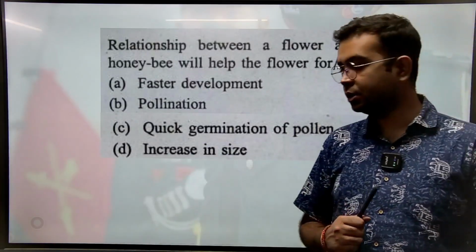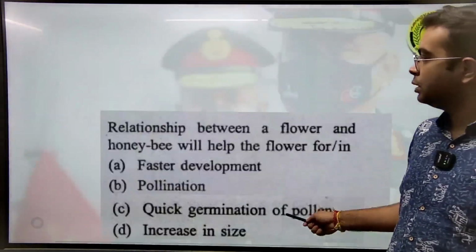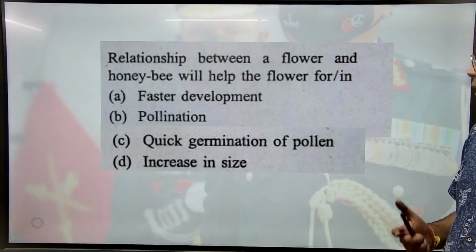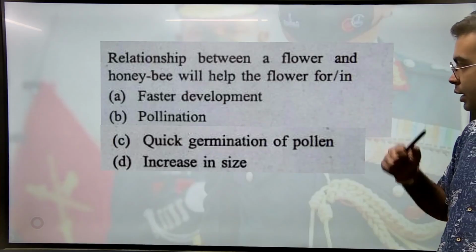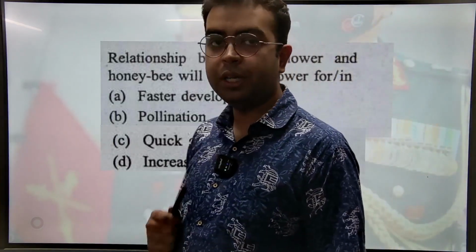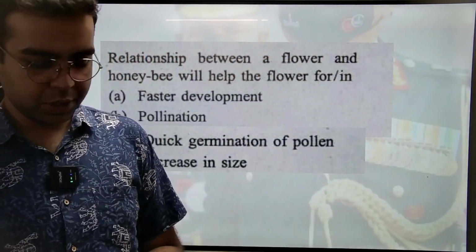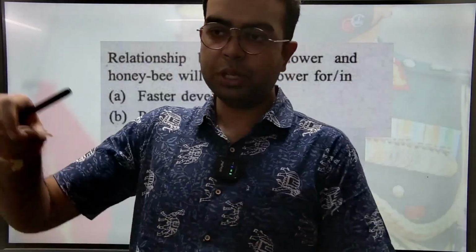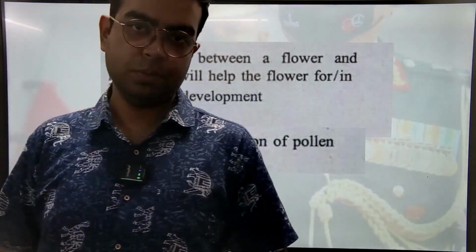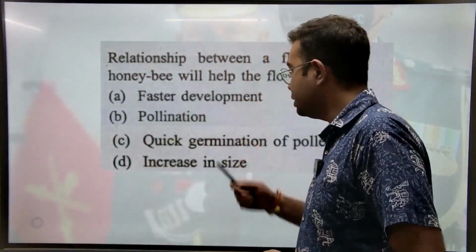Coming to the next question. Relationship between a flower and honeybee will help the flower for what? For pollination. Honeybee एक flower से pollen grains लेगा, दूसरे flower में वो pollen grain drop कर देगा. Pollination के लिए honeybee is used.